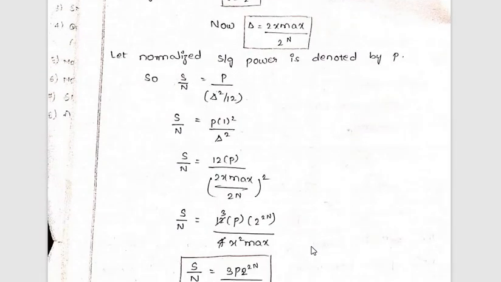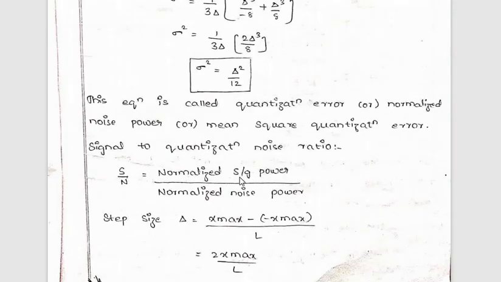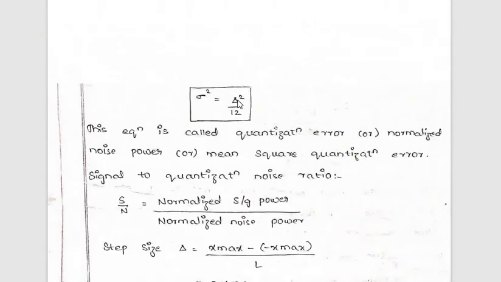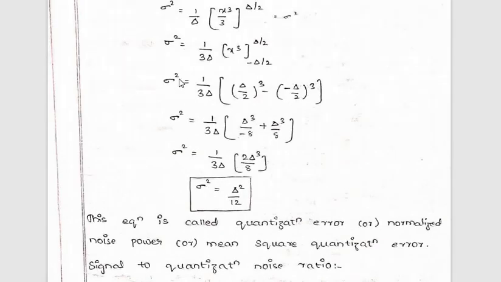Now let the normalized signal power be denoted by P. So S by N, the first equation, is equal to normalized signal power divided by normalized noise power. So S by N is equal to P divided by delta square by 12. We have covered delta square by 12, which is called the normalized noise power.